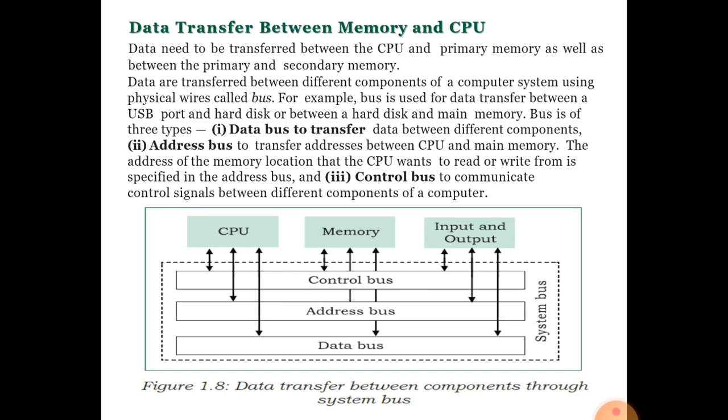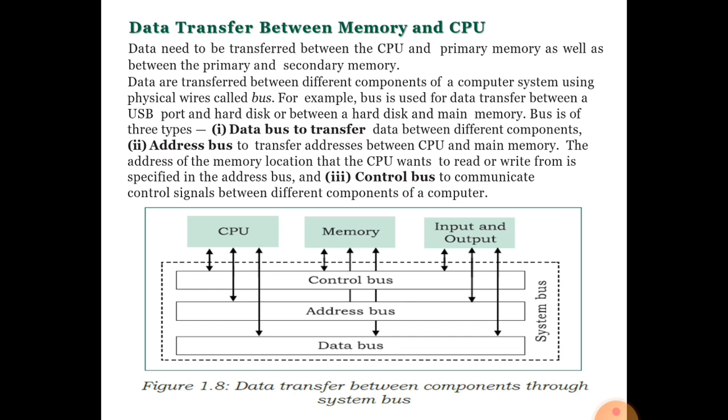You have plugged your pen drive into the USB port. How is the data transferred from the USB port to the RAM? If you open a file that is shown in the pen drive, the data of the file has to be copied, loaded into RAM. So how is it transferred from the USB, from the pen drive, to RAM? Now I am going to explain. It is done by the bus.